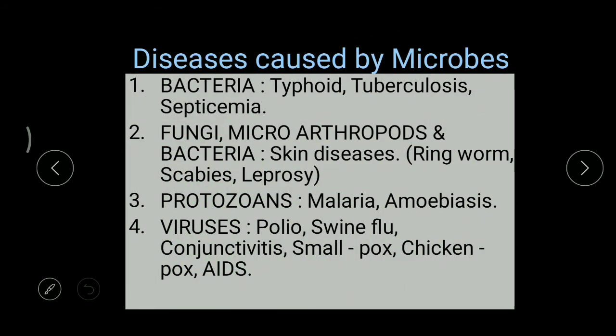Now let's see what are the diseases caused by different types of microorganisms. When we take this bacteria, this bacteria is able to cause some diseases like typhoid, a kind of fever. The next, tuberculosis. Tuberculosis is a lungs infection, and even septicemia. Septicemia is an infection in blood, or we can say blood infection, right?